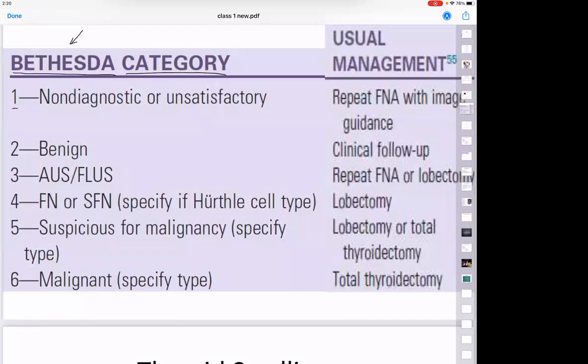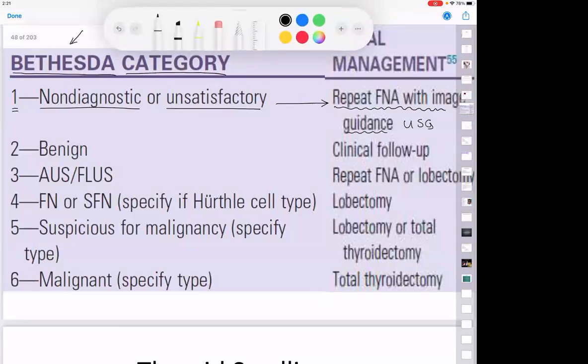What is this Bethesda story? Bethesda 1. What is the meaning of Bethesda 1? Non-diagnostic or unsatisfactory. That means you are not happy with the FNAC result. You need a diagnosis, but you do not have an answer. So what are you going to do for that patient? Repeat FNAC, but with what guidance? With ultrasound guidance. So please remember, repeat FNAC with ultrasound guidance.